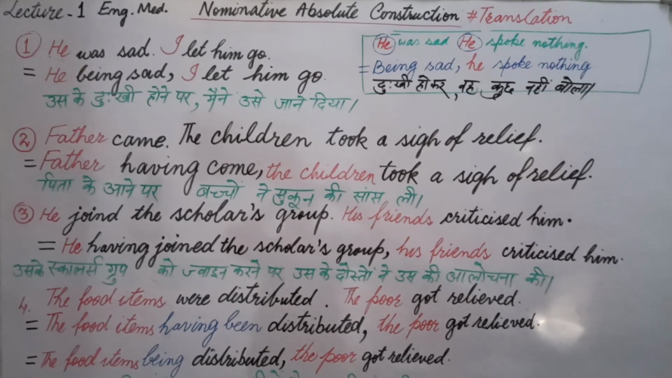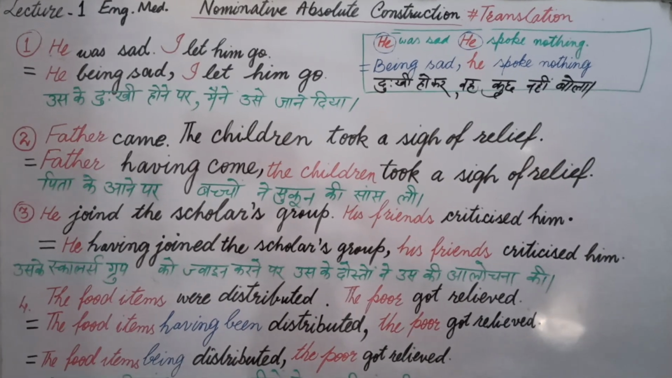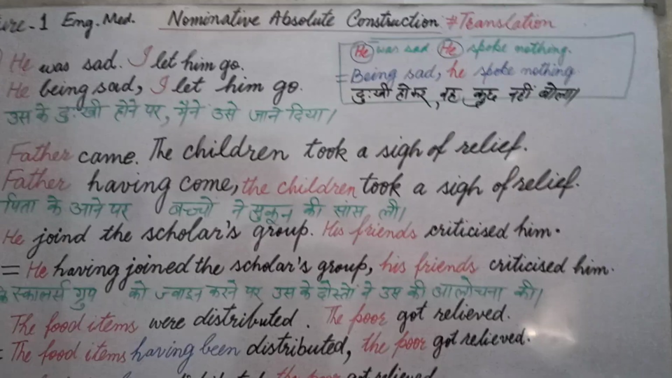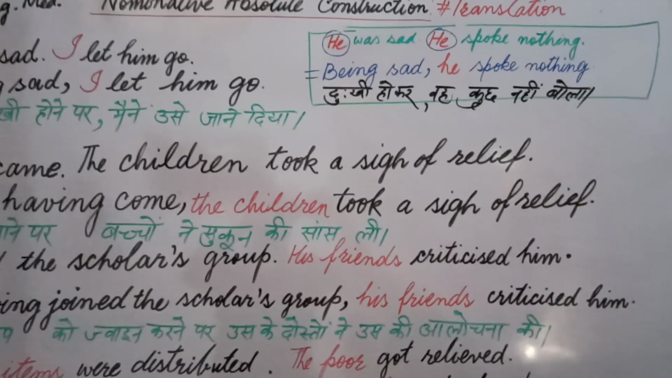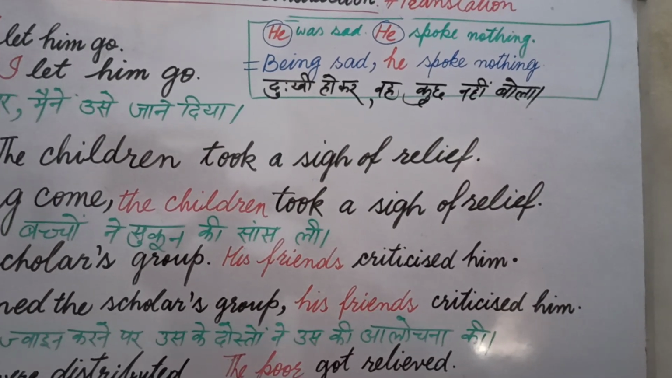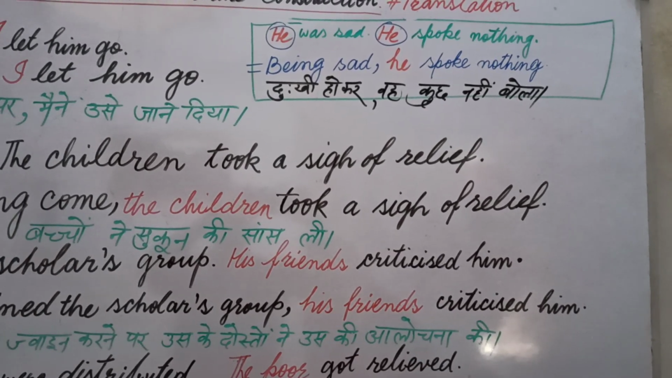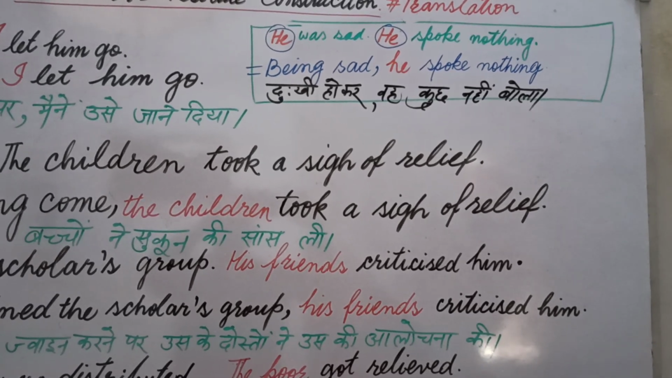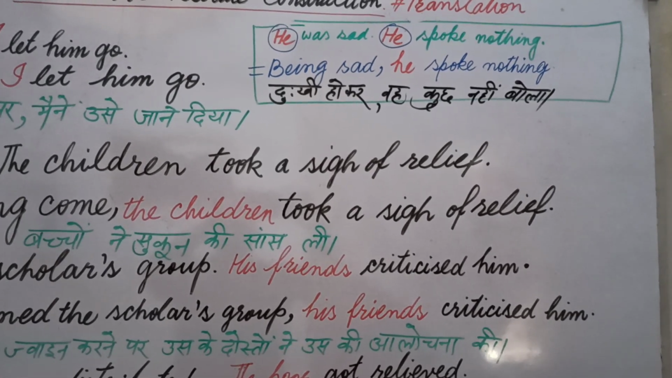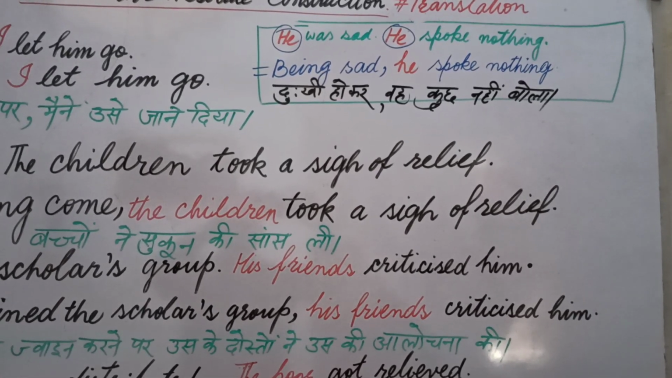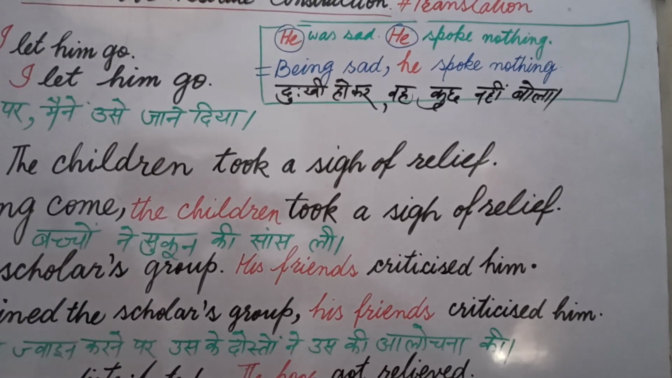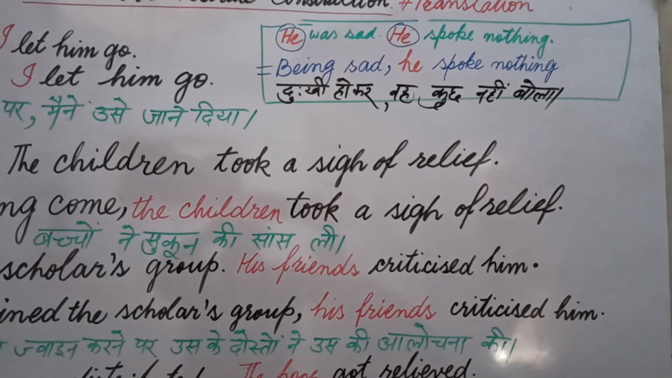Before we go ahead in this direction of translating sentences, let's revise some rules of participle. I have written this sentence in the box, that is दुखी होकर वह कुछ नहीं बोला. Here होकर means being. Being sad, he spoke nothing. If we are not able to translate this sentence into English in one full stop, then we can translate this sentence into two parts. First part is he was sad, full stop, he spoke nothing.